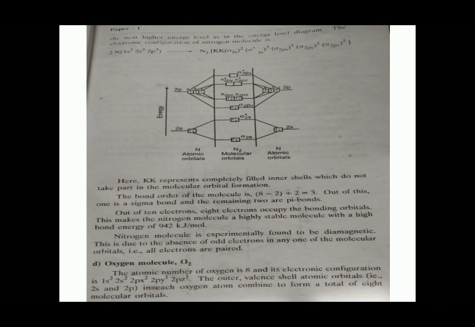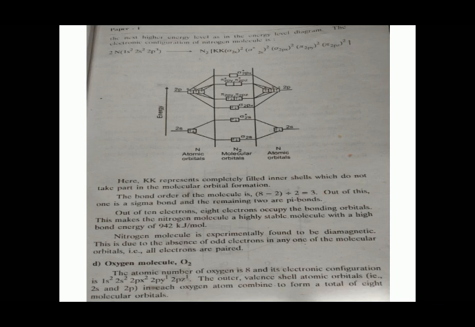So out of 10 electrons, 8 electrons occupy the bonding orbitals. This makes the nitrogen molecule a highly stable molecule with a high bond energy of 942 kJ per mole. The nitrogen molecule is experimentally found to be diamagnetic. This is due to the absence of odd electrons in any of the molecular orbitals, that is, all electrons are paired. Next is the oxygen molecule O2.